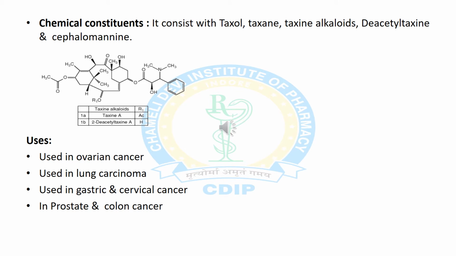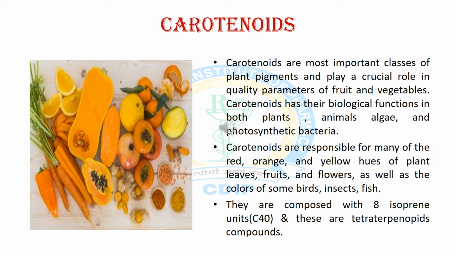Now we will discuss various chemical constituents found in taxus leaves, and these are taxol, taxane, taxine alkaloids, diacetyltaxine and cephalomanine. And now we will discuss various therapeutic uses of taxus leaves. These are used in ovarian cancer, lung carcinoma, gastric and cervical cancer, and also in prostate and colon cancer.